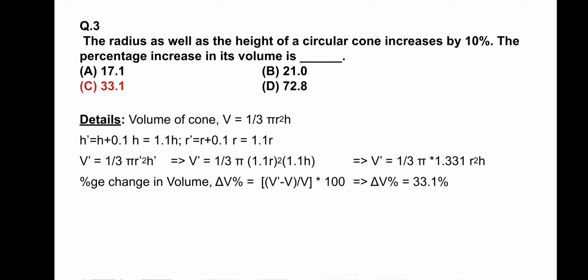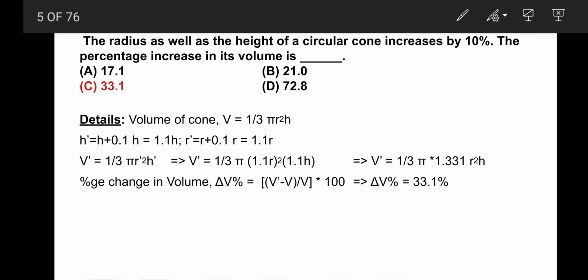Now, move to the third question. The radius as well as the height of the circular cone is increased by 10%.